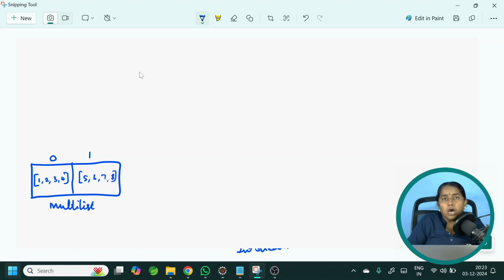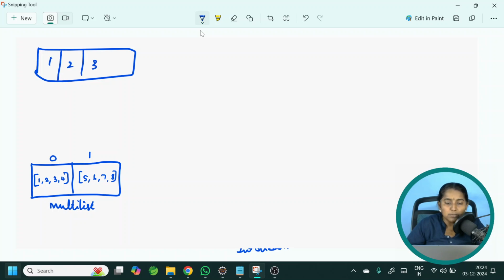Okay. Now, how do we convert a list into a stream? Now, let us take a simple list which has values as 1, 2, 3, 4. The index starts with 0, just like the array. Now, to convert it, I need to call stream method. Let us have the list name as numbers. Numbers.stream.